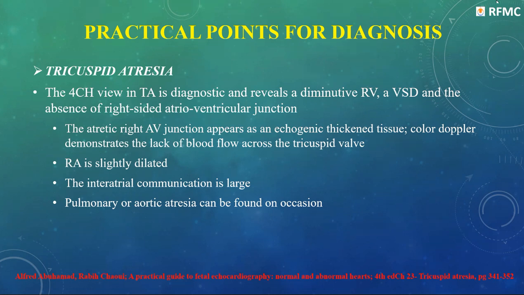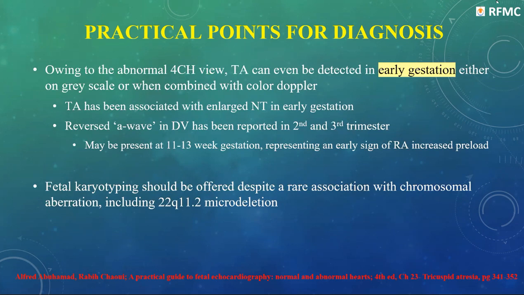The right atrium is dilated and the interatrial communication is large because no blood is going to the right ventricle. Now, pulmonary and aortic atresia can be found on occasions. Owing to the abnormal four-chamber view, tricuspid atresia can even be detected in early gestation on grayscale or combined with color Doppler. Tricuspid atresia has been associated with enlarged NT in early gestation. Reversal of the A wave has been reported in the second and third trimester, but we can get it at 11 to 13 weeks of gestation also, which is a sign of increased preload in the right atrium. Fetal karyotyping should be offered despite rare association, including 22q11.2 microdeletion.